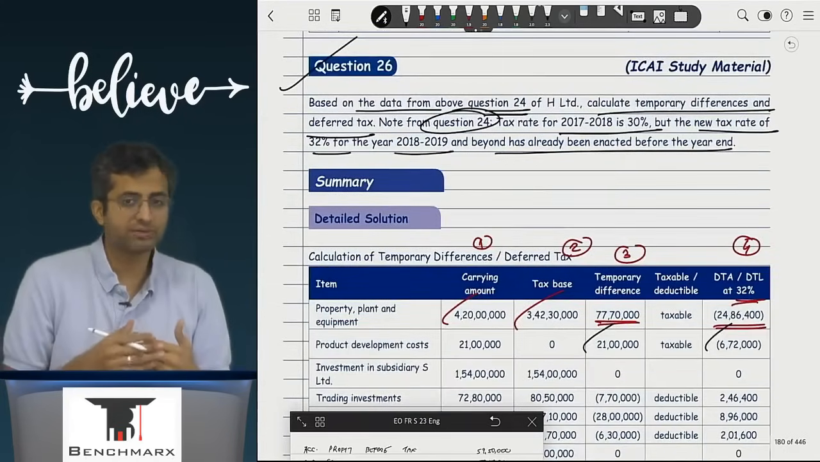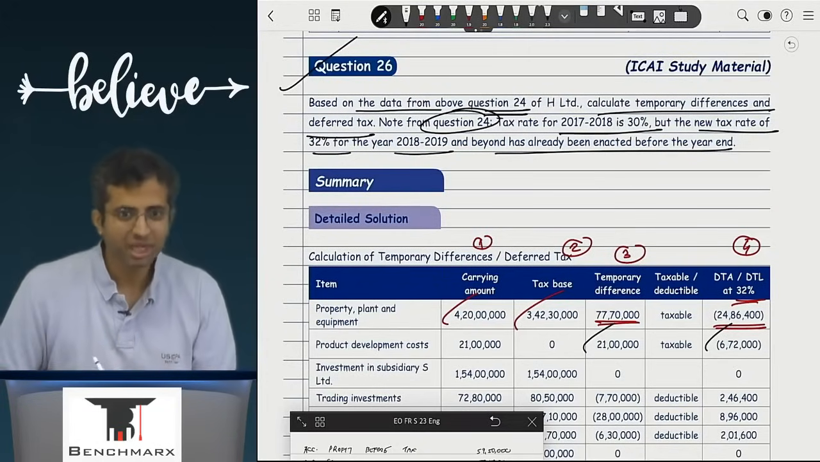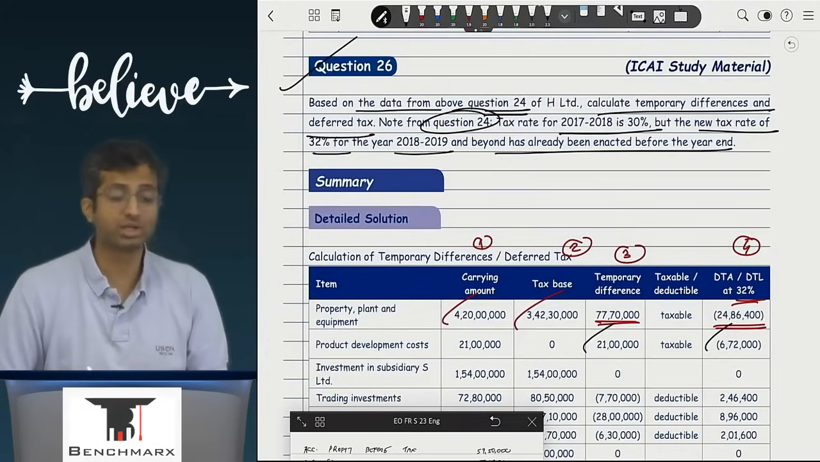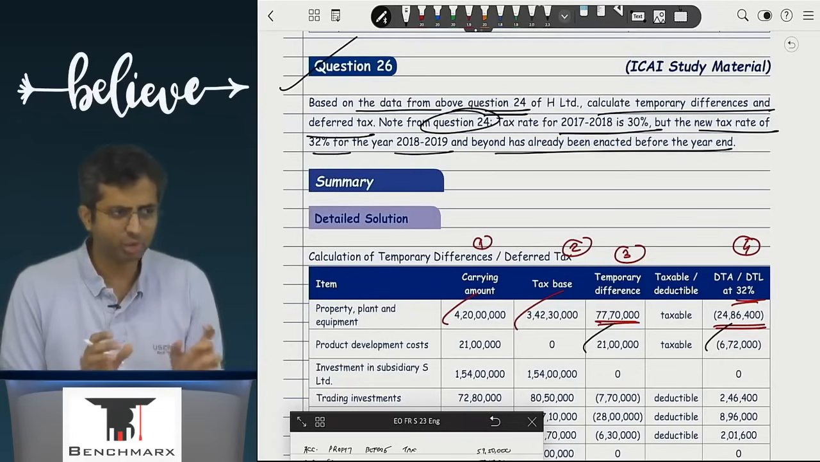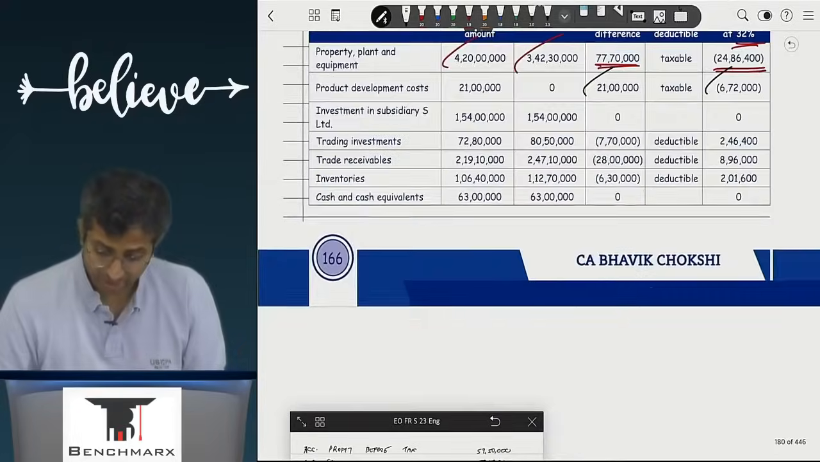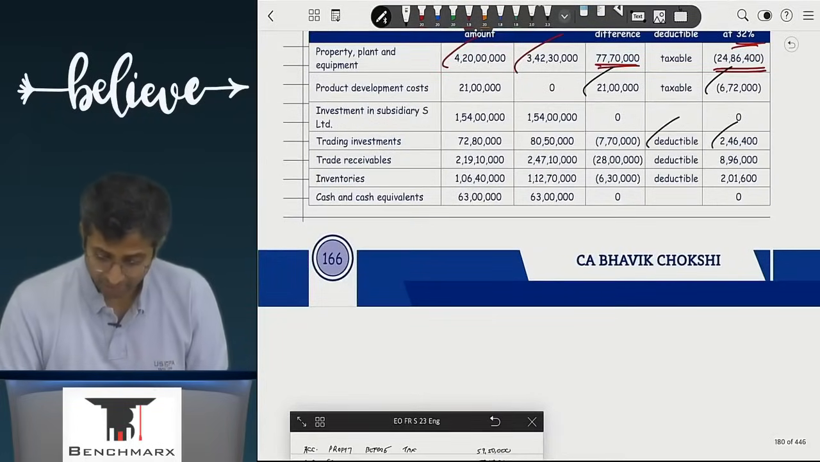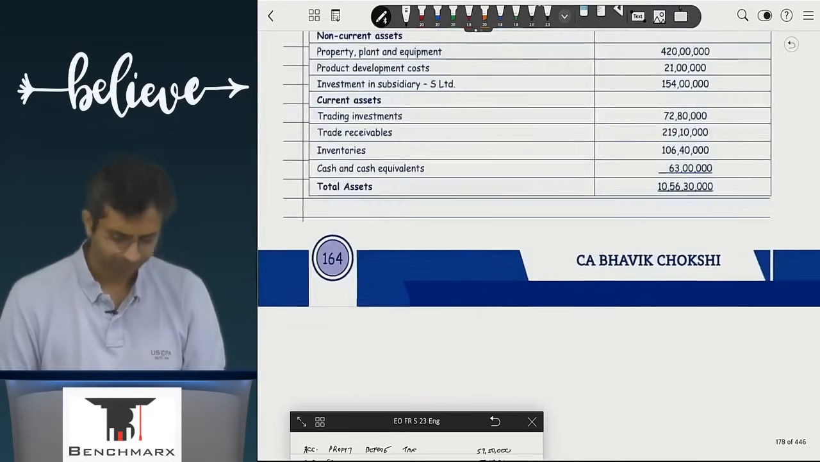But because of this difference, in the future you will get a tax reduction. That is, you will pay a lesser tax in the future. So what will this create? DTA. Sir, conceptually that is right. Rule wise, well, carrying value is less than the tax base. Answer is in the same direction. A DTA is created. So this is a deductible temporary difference. 7,70,000 deductible temporary difference at the rate 32. Are we able to make sense?